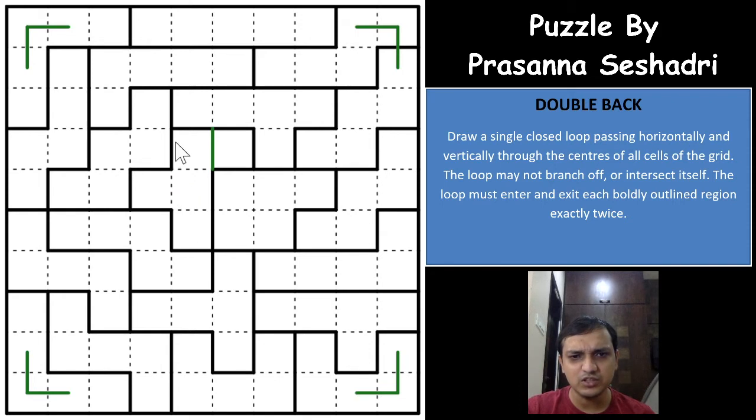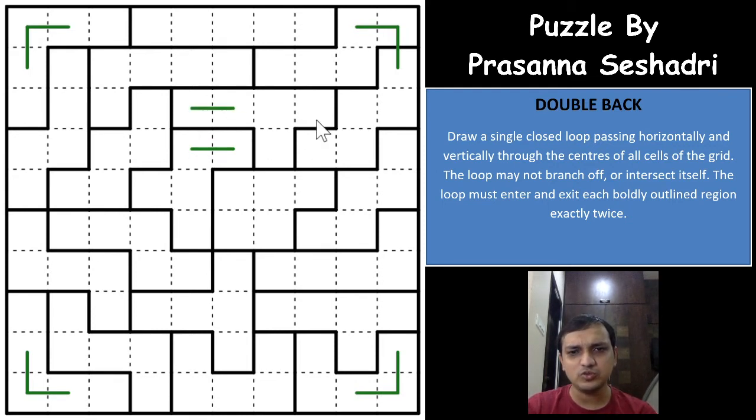Either this will be one entry of a loop, or this will be one entry of the loop, and this will have to be the other, which means that these two cells will have to be part of a single loop segment. What happens if you differentiate both of them as being in other loop segments, with one other entry and exit? These 4 cells cannot be passed by a single loop, which will make this region have 3 different loops, right? Which means that these two will have to be in the same loop.